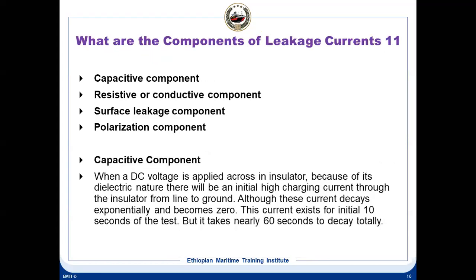So these are the basic components of a leakage current. If you apply voltage across an insulator, you will have four components: one is a capacitive component, one is a resistive component, one is a surface leakage component, and one is a polarization component. Okay, this is very important. What are the components of the leakage current?